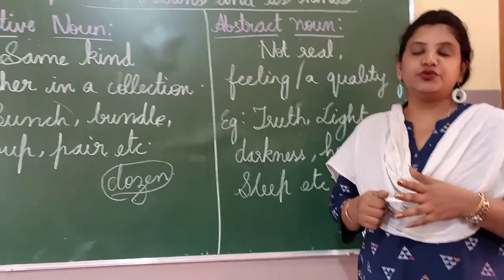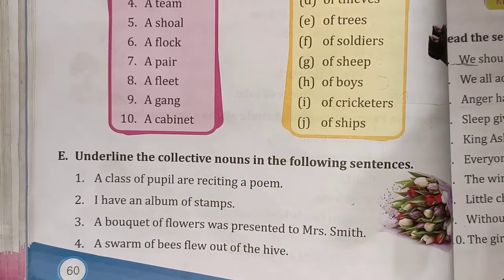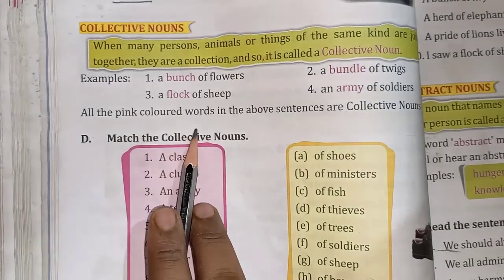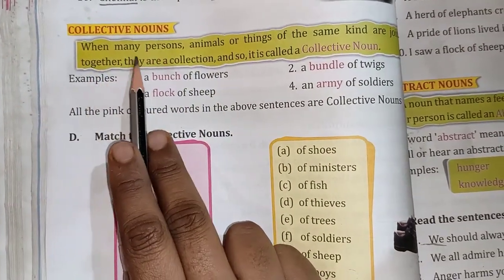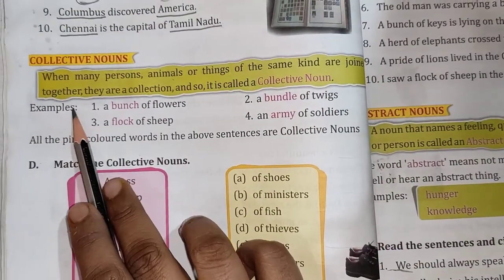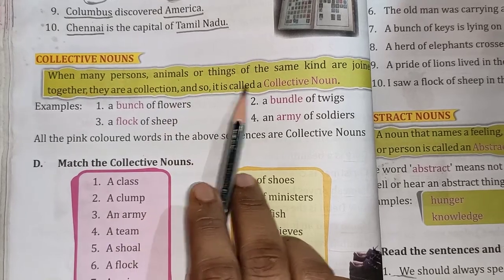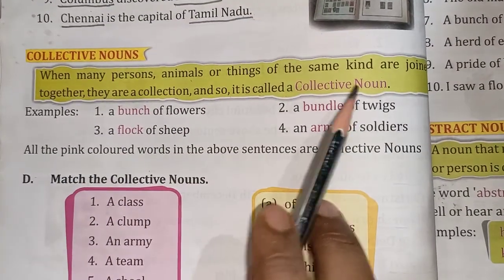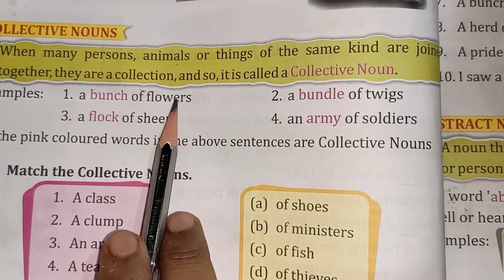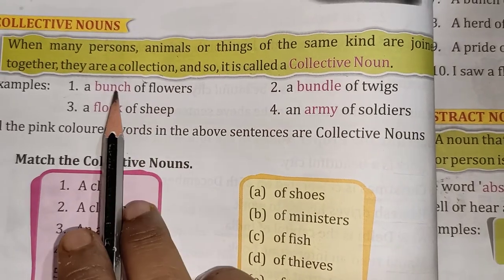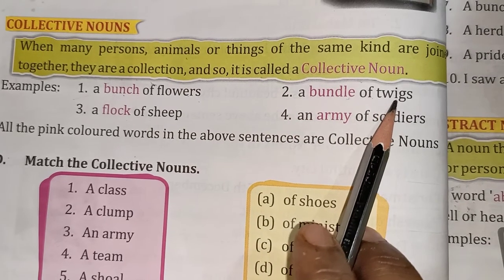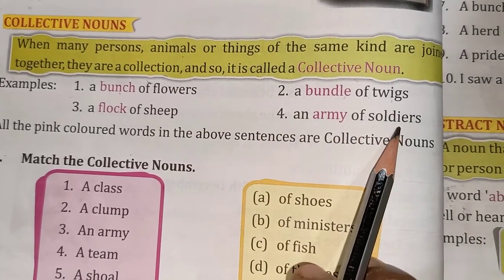Now open your textbooks. We do the textbook exercise part. Yes, children, open your textbook, page number 60. That is match the following collective nouns. When many persons, animals or things of the same kind are joined together, they are a collection, so it is called a collective noun. Example, a bunch of flowers. I told you, if you take some flowers together, it is a bunch of flowers. A flock of sheep, a bundle of twigs, an army of soldiers.